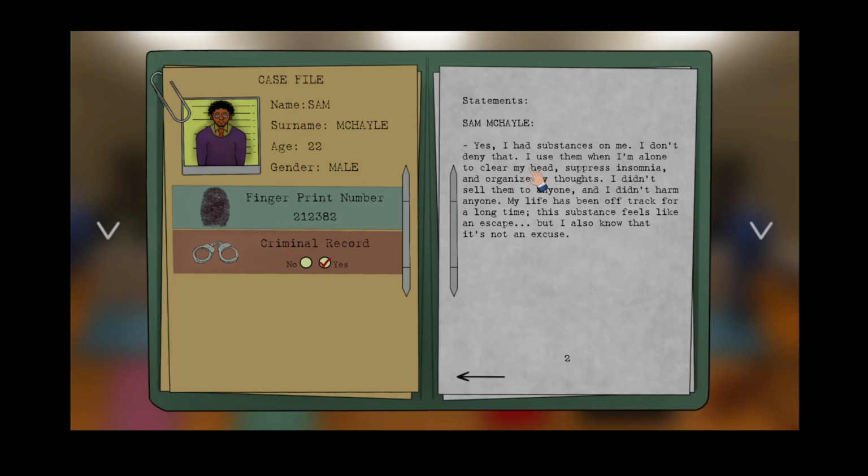I use them when I'm alone to clear my head, suppress insomnia, and organise my thoughts. I didn't sell them to anyone, and I didn't harm anyone. My life has been off track for a long time. This substance feels like an escape. I also know that it's not an excuse.